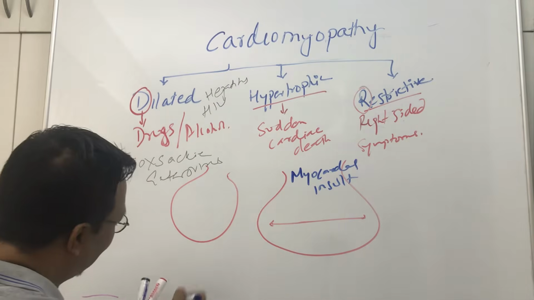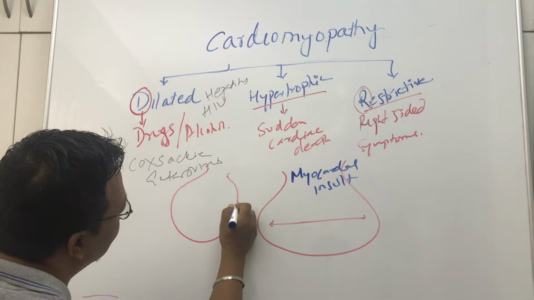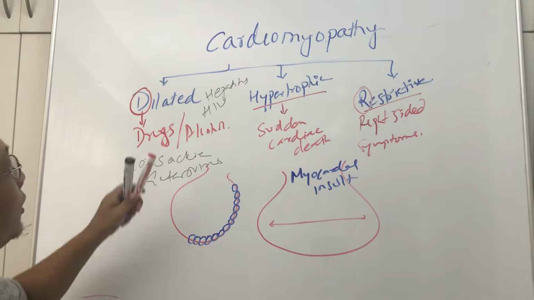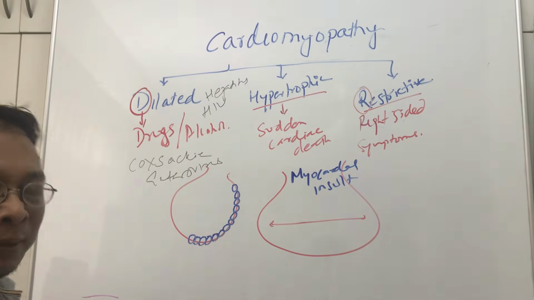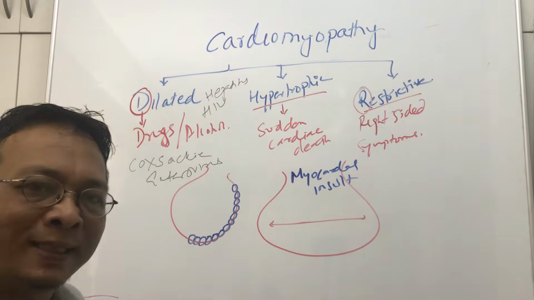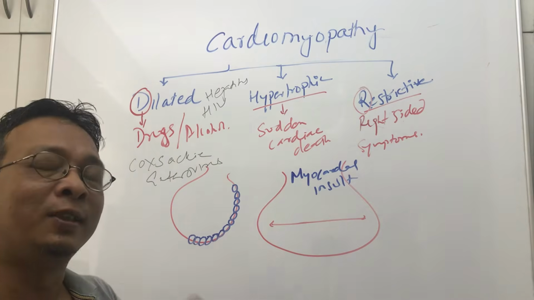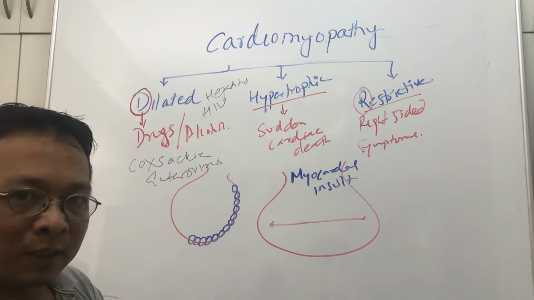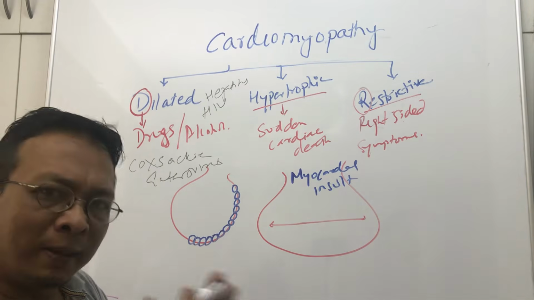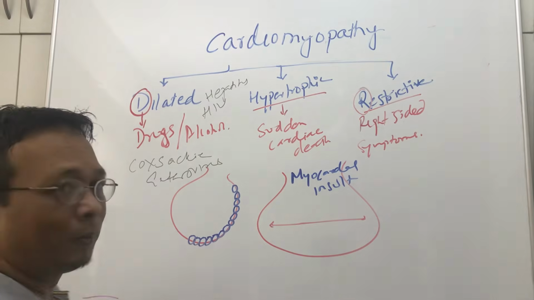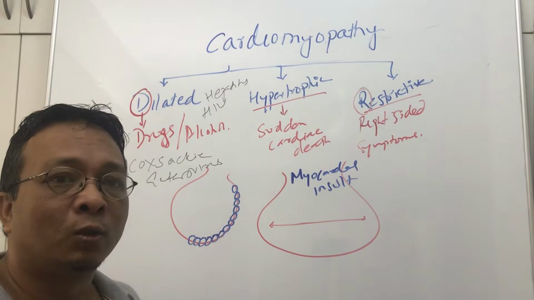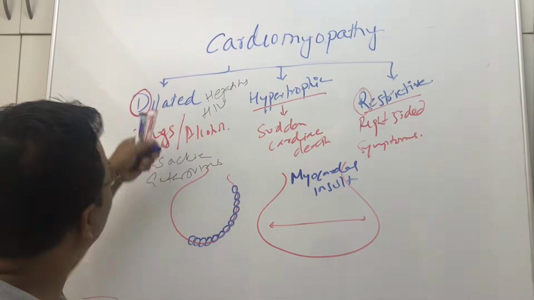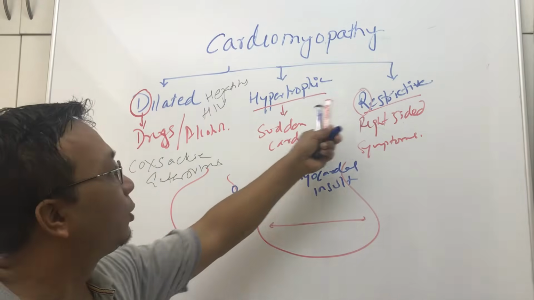Let's say these are the myocardial cells, the myocytes. What happens whenever there is heavy alcohol abuse, like proper ethanol toxicity? When a person is drinking around 6 drinks every day for 5 years, at 30 ml a drink, then it can cause cardiomyopathy. Now the question comes, which cardiomyopathy is caused by alcohol abuse? Remember, this is dilated cardiomyopathy, not hypertrophic or restrictive.